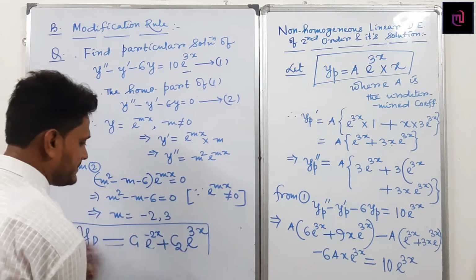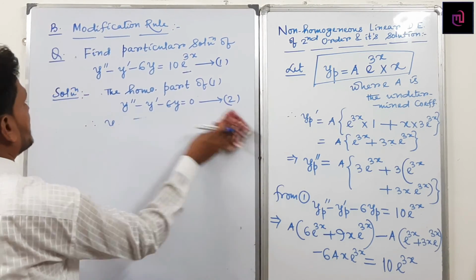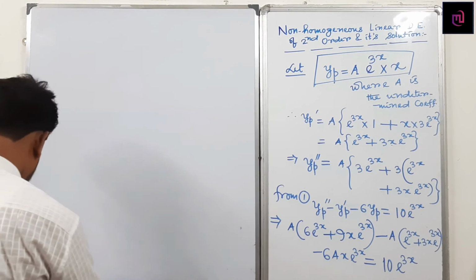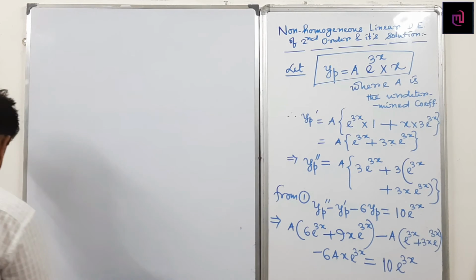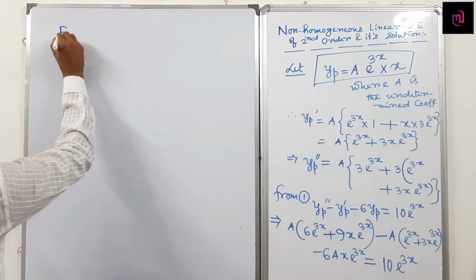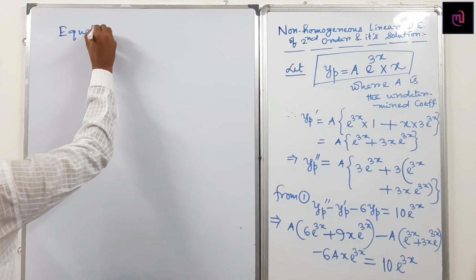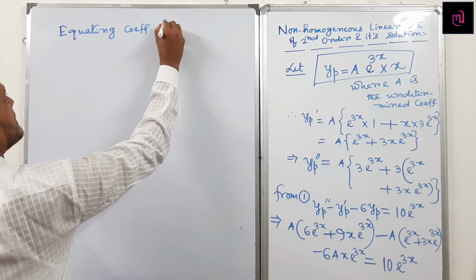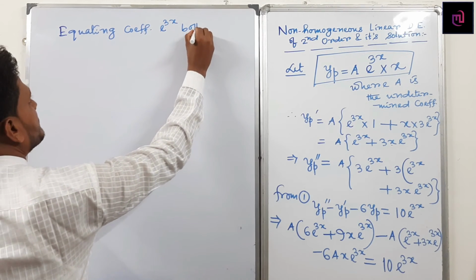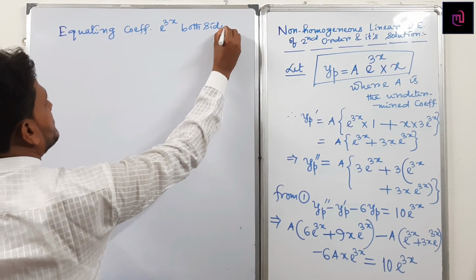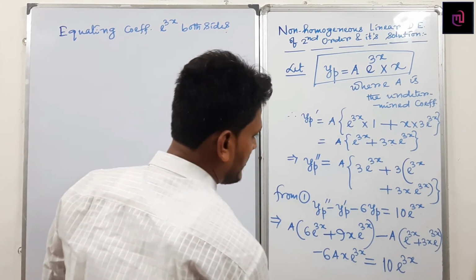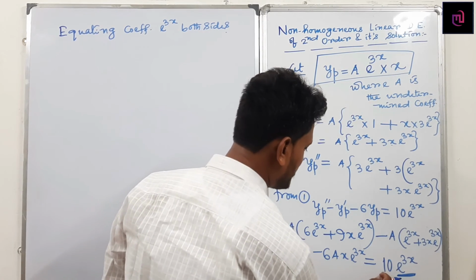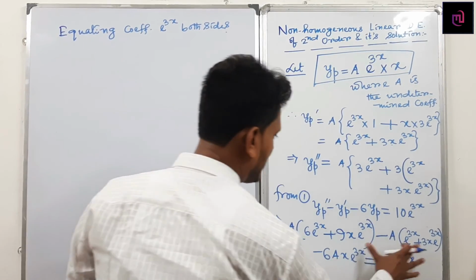So can I write, this line becomes, equating the coefficient of e^(3x) on both sides. Here verify it. What is the right hand side? The right hand side becomes e^(3x). What is the coefficient? It becomes 10. So in this case, verify it, if you simplify this